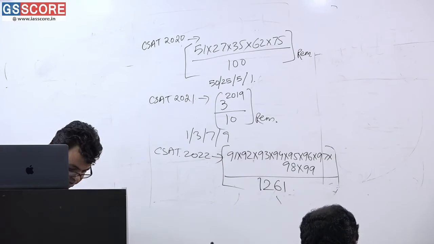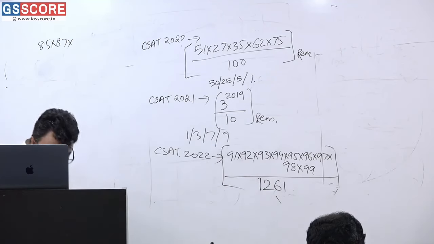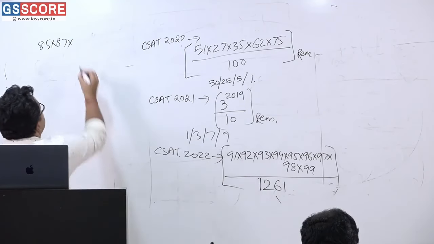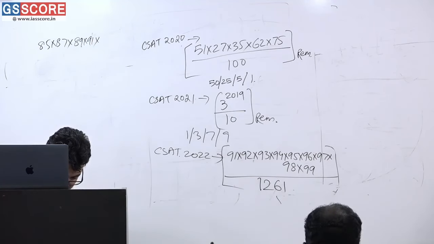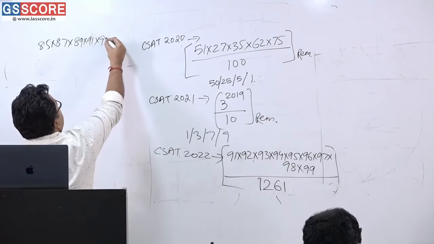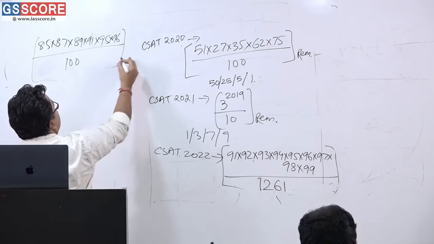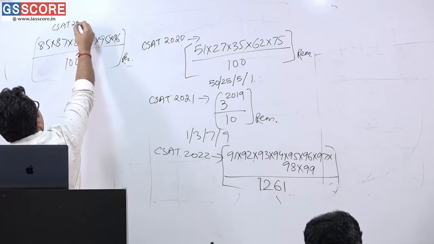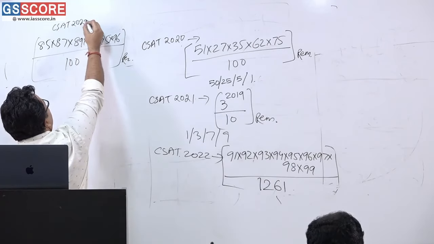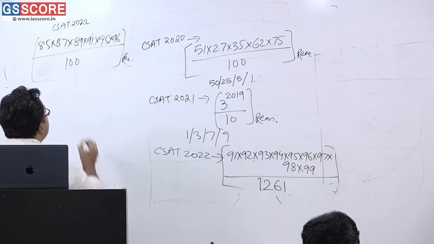Again, one question was there: 85 into 87 into 89 into 91 into 95 into 96. When divided by 100, what is the remainder? I don't know the year. CSAT, I think 2023 will be, 22 will be there. Okay. So what is the remainder you had to find? And options are 0, 1 to 4.